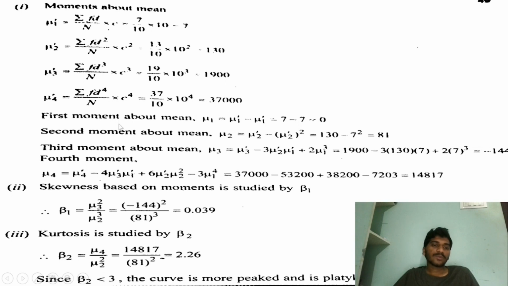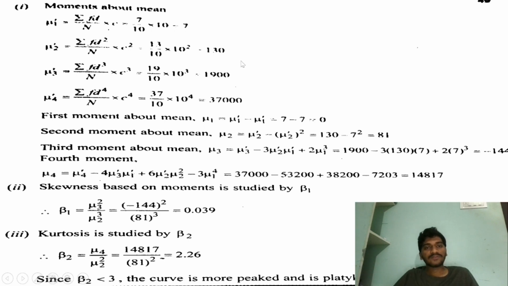And the first moment about the mean, the first central moment, will be nu1 equals nu1 dash minus nu1 dash, equals 7 minus 7, equals 0. And the second moment about the mean, the second central moment, will be nu2 equals nu2 dash minus nu1 dash whole square.